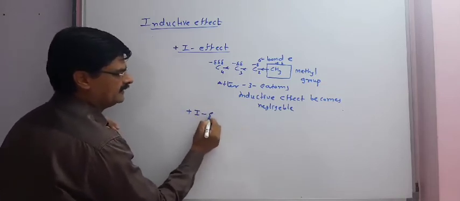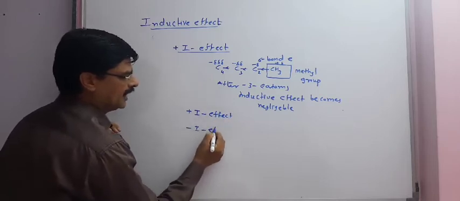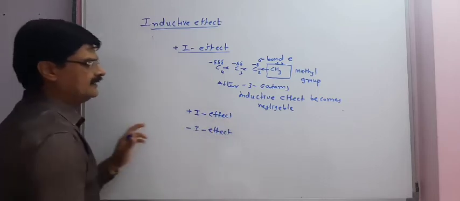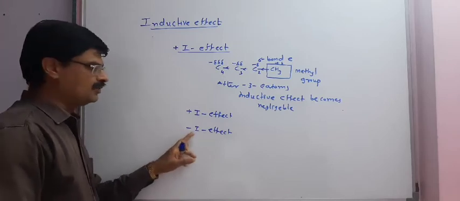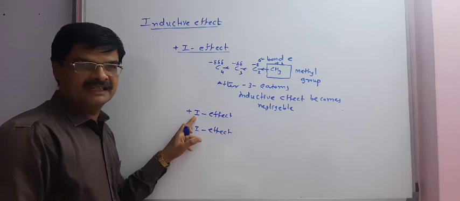Now there are 2 effects as I told you. One is a plus I effect and the second one is minus I effect. In the first case it was minus I effect, and in the second case it is plus I effect.